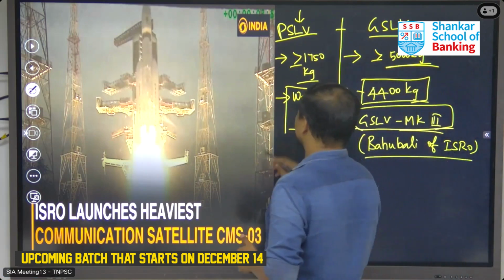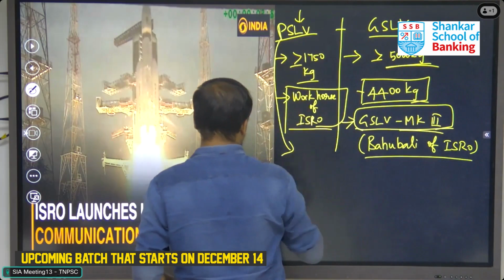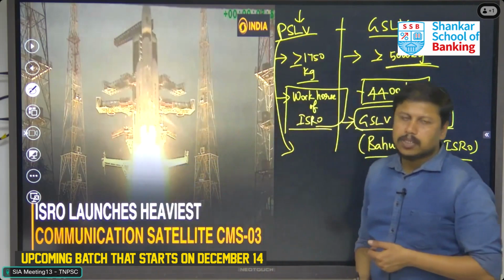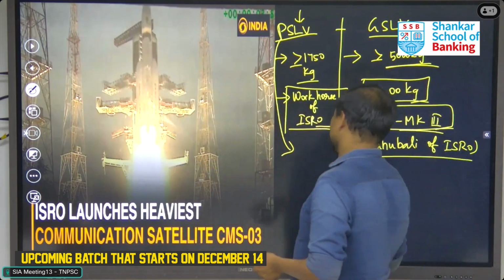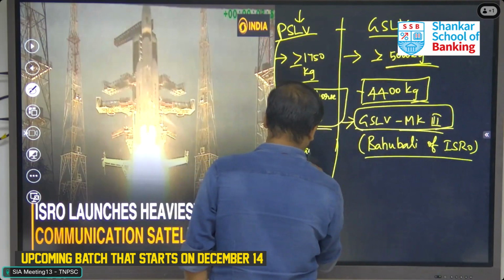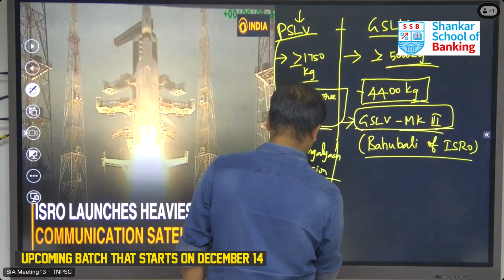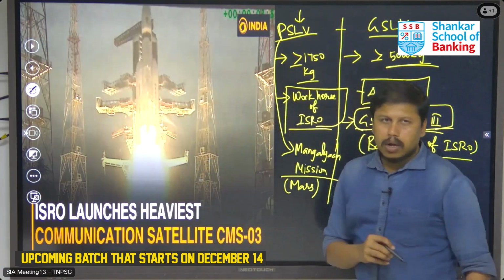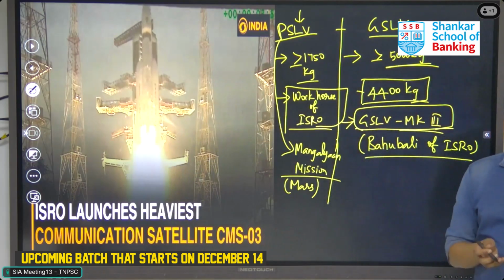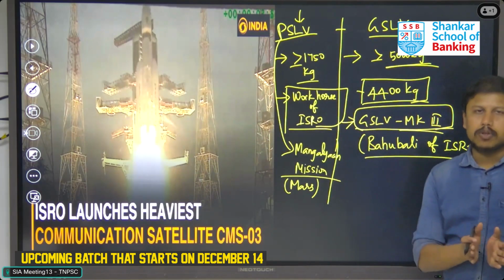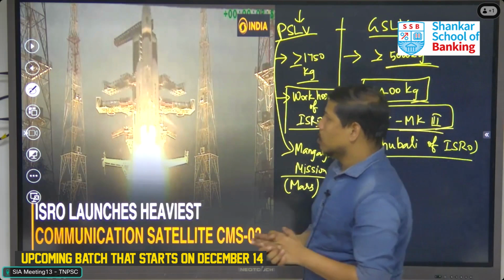Coming to this PSLV, one unique performance of this vehicle is that it is the vehicle used for carrying the Mangalyaan, also called the mission which was launched to research Mars.